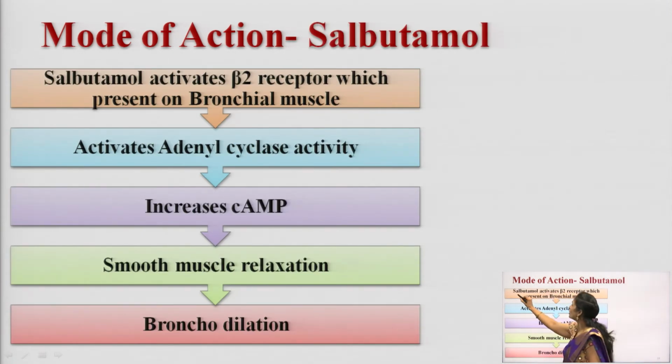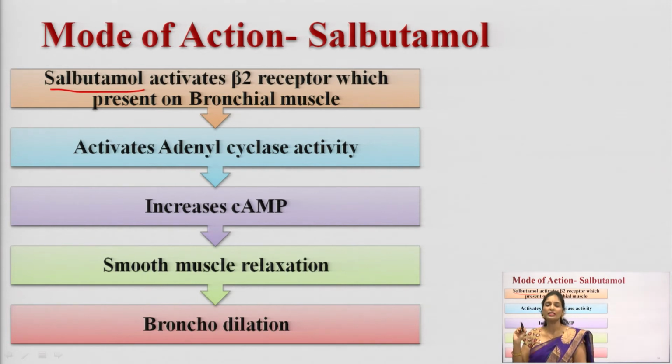So, this is salbutamol. Which drug is it? Salbutamol is a beta 2 sympathomimetic drug. What is a sympathomimetic drug? Sympathomimetic drugs are also called adrenergic drugs. If I am talking about adrenergic drugs, how many types of receptors are there? Alpha receptor and beta receptor.